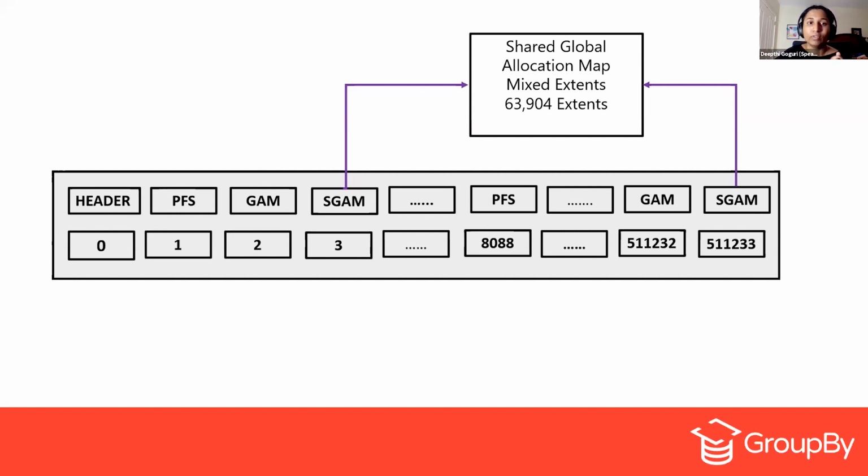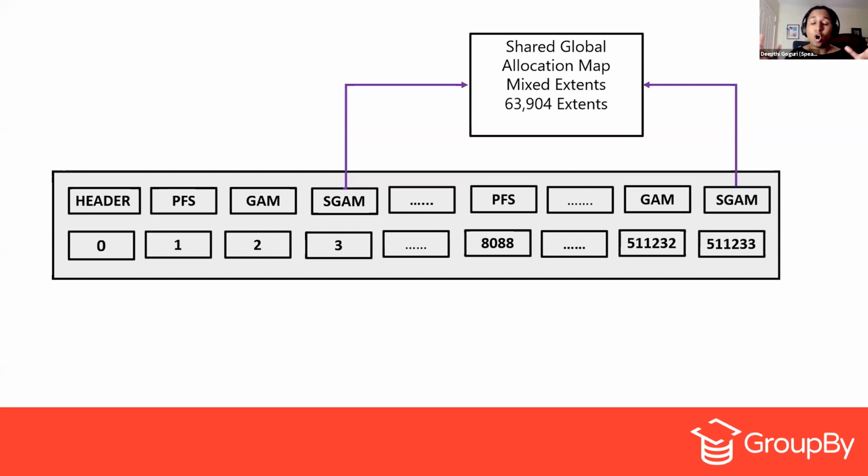Now, why are we talking about extents at all? Why are we even talking about this in tempdb? Whenever we are creating any object and requesting a tempdb page, depending upon which extent or page we need, we need to update these pages.